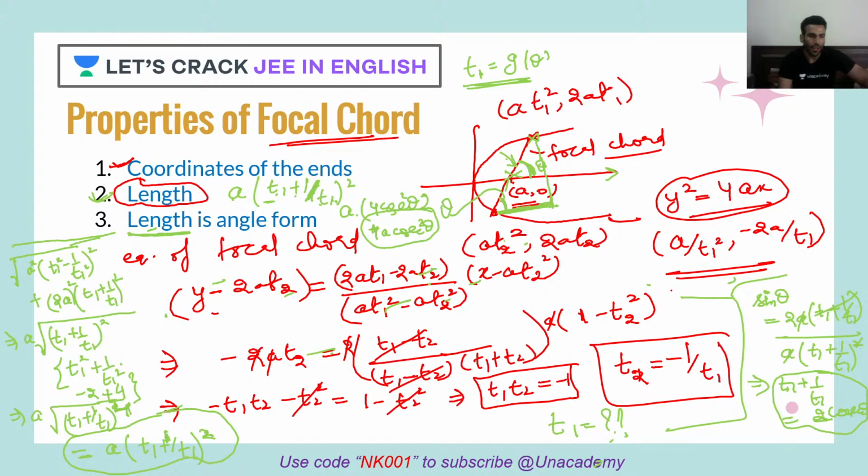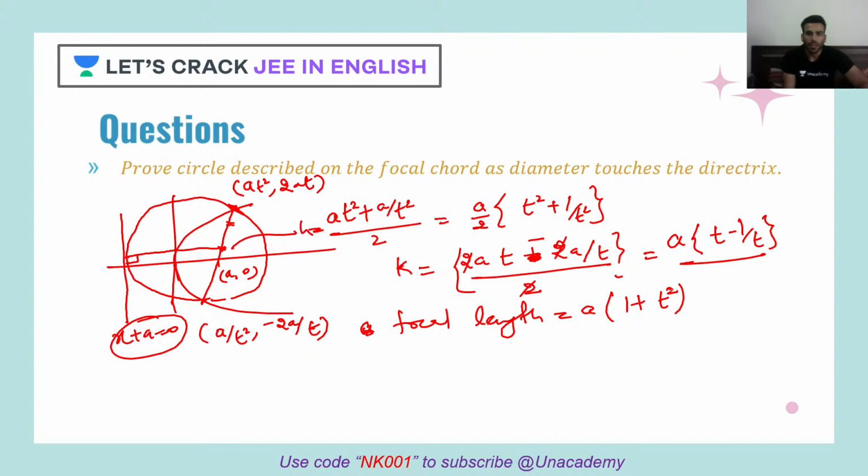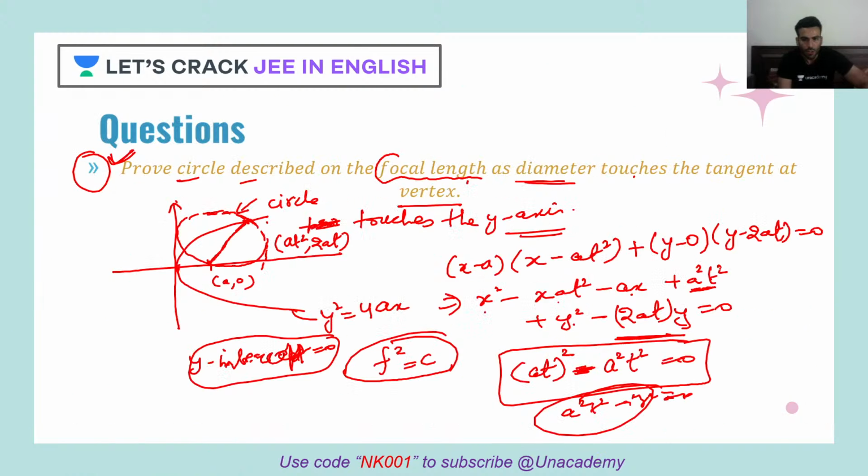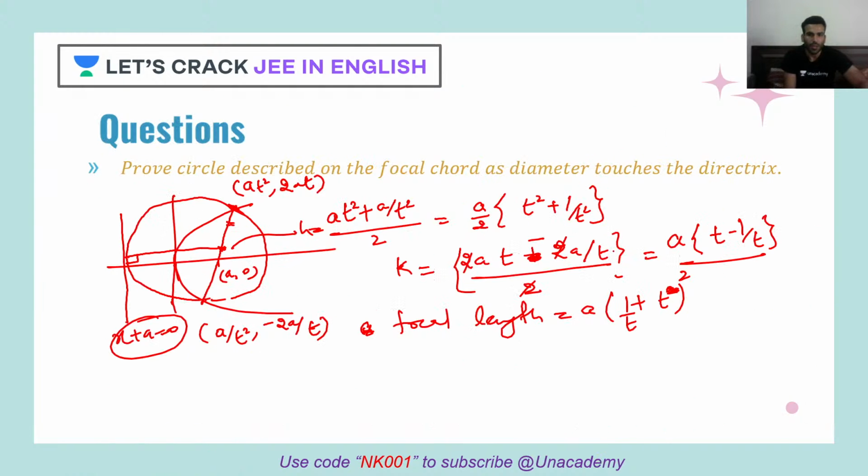1 plus t1 plus 1 upon t1 whole square. It was 1, t square plus t whole square. This was it. t plus 1 upon t whole square. Correct? What this is, let x be the center of circle, and then I showed its radius xc is equal to its perpendicular distance from the directrix xd, which is equal to xa, which implies xd is the radius of the circle.